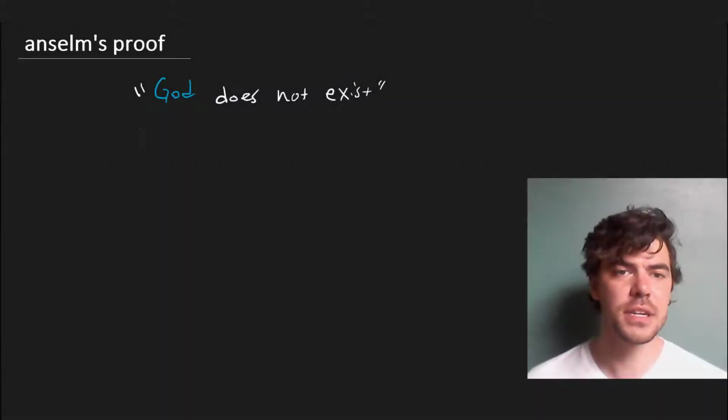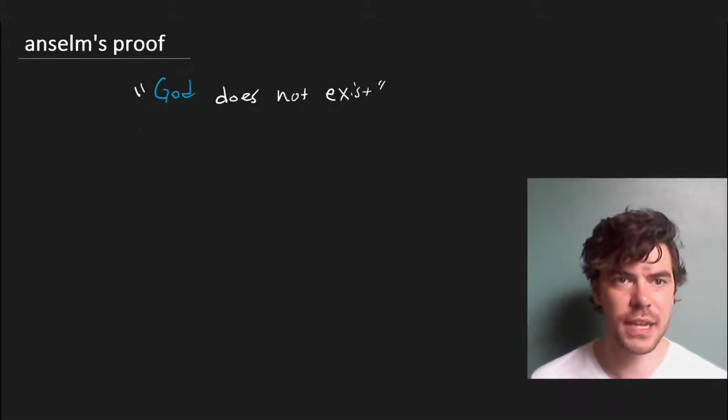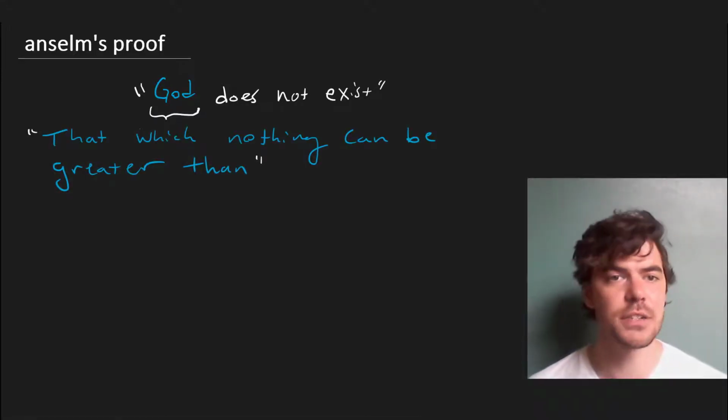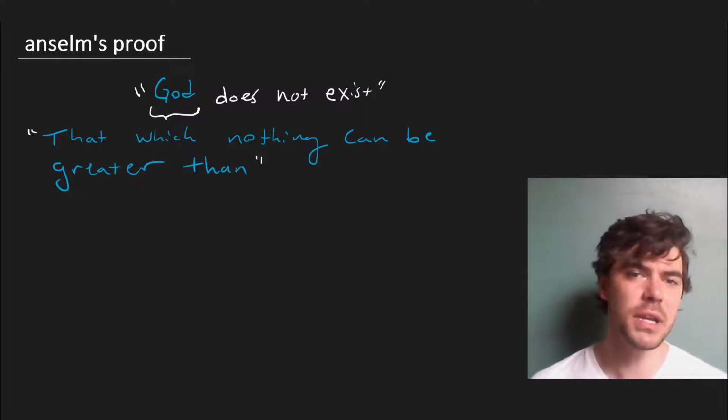All right, let's start with the denial of God's existence. So we'll say, God does not exist. And the question Anselm wants us to ask is, what does this term God refer to? And he cashes it out as that which nothing can be greater than. That is to say, God is the greatest possible object. What does this mean in terms of our logic?